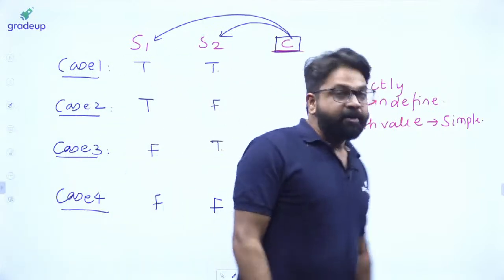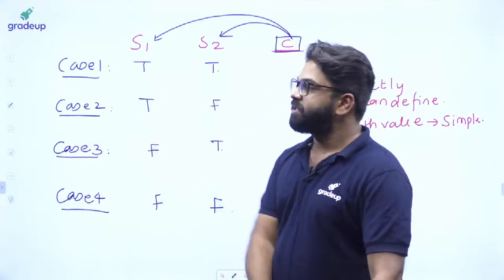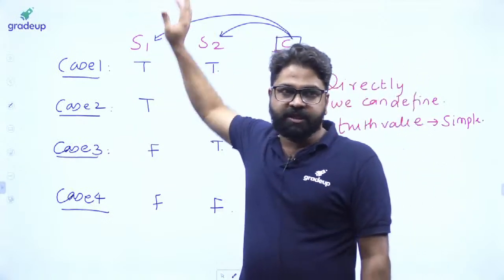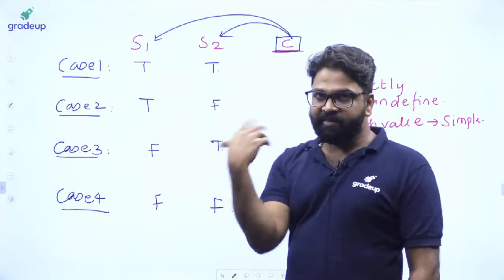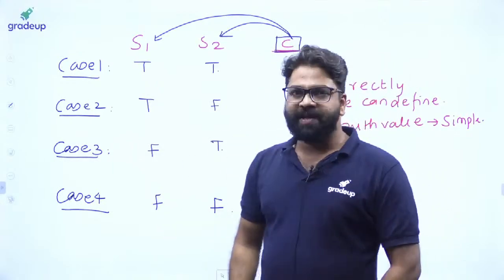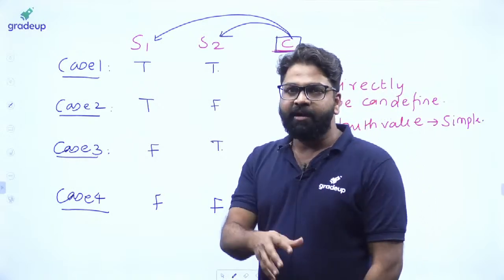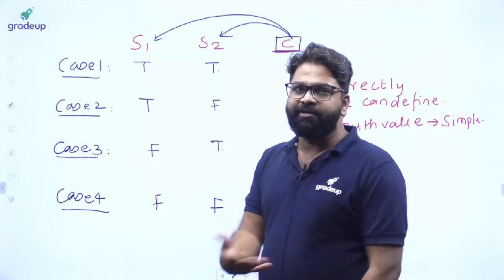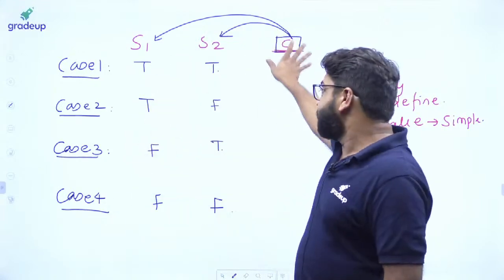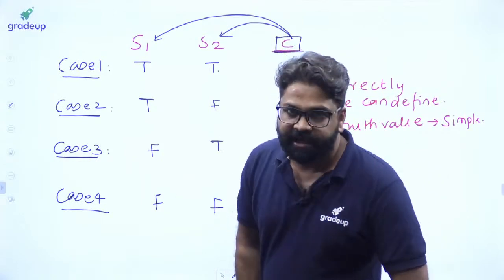So basically a truth table is nothing but a case study of simple propositional statements. So the compound propositional statement is totally based on simple propositional statements. So if anybody is asking what is a truth table, then you have to say that a truth table is basically a case study in order to define the compound propositional statement. So that is the whole concept related to that.